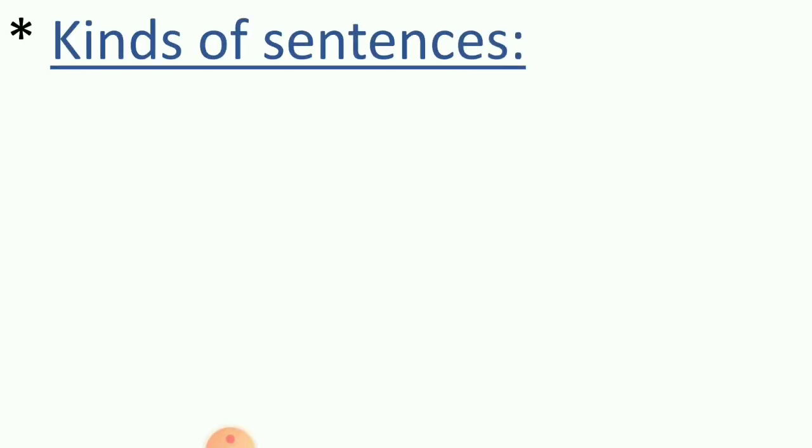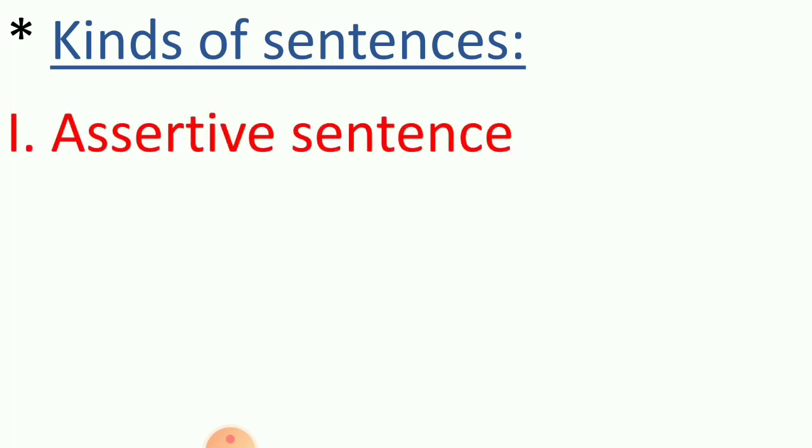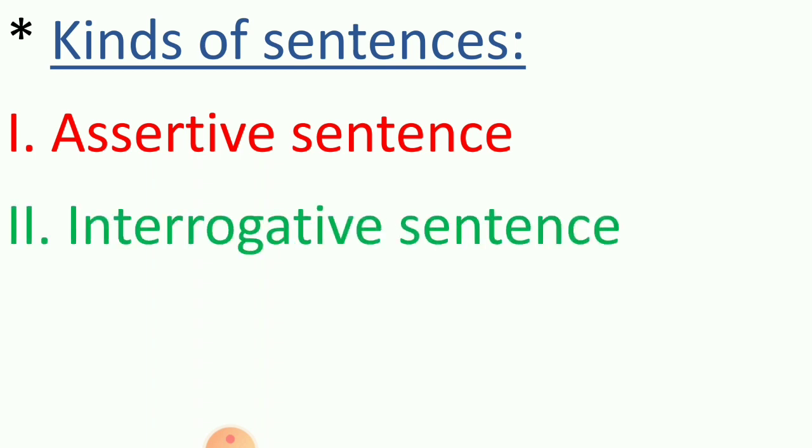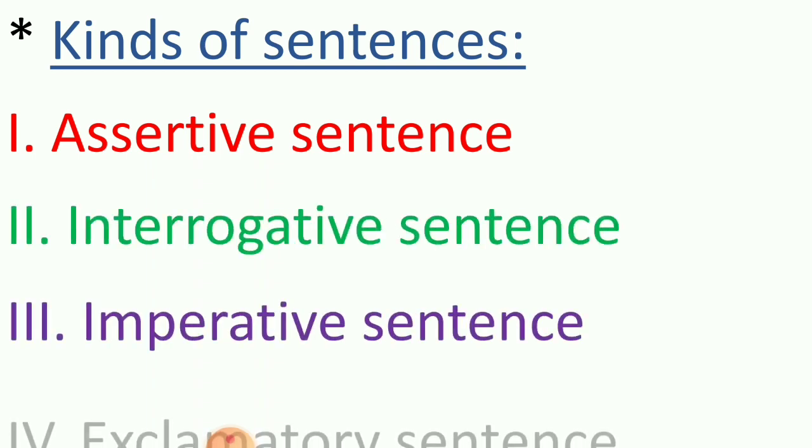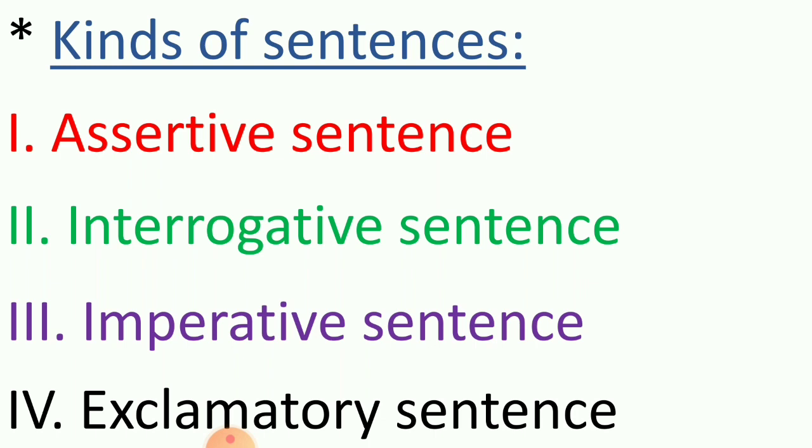Now let's move ahead and see the kinds of sentences. How many kinds of sentences are there, children? There are 4 kinds of sentences we have studied. And they are assertive sentence, interrogative sentence, imperative sentence, and exclamatory sentence.